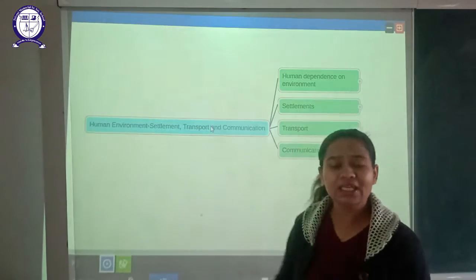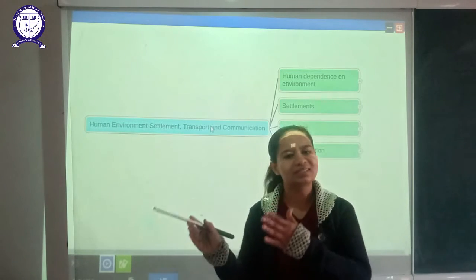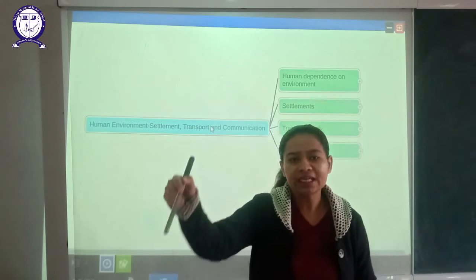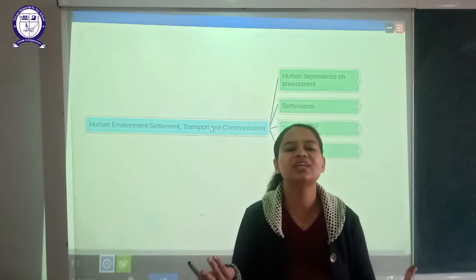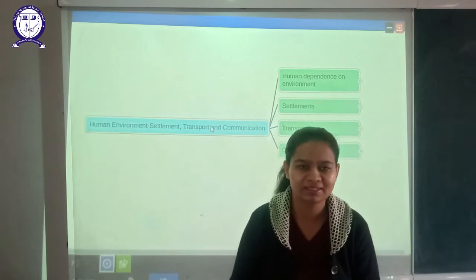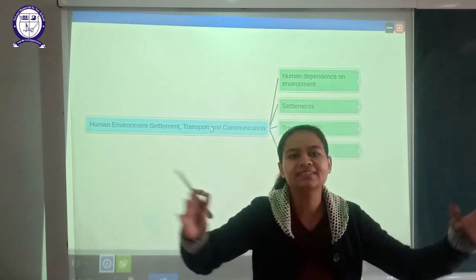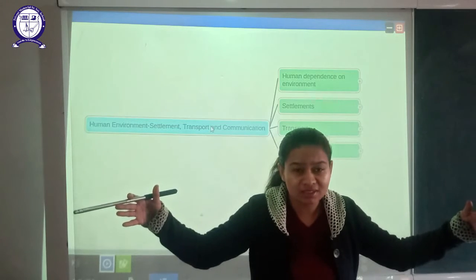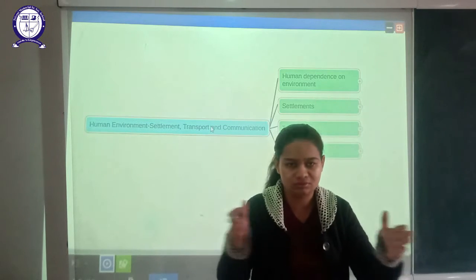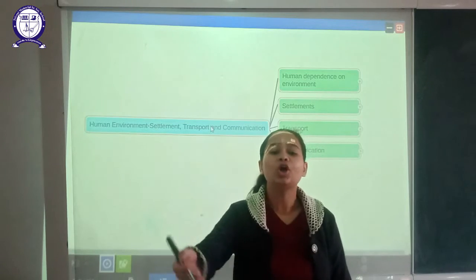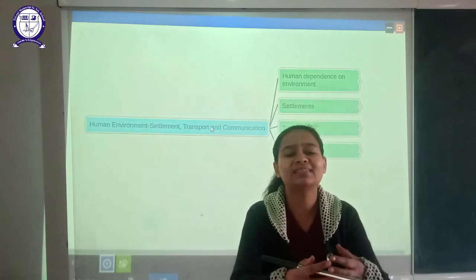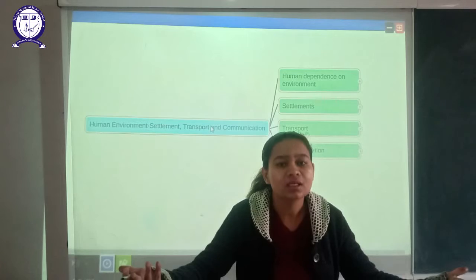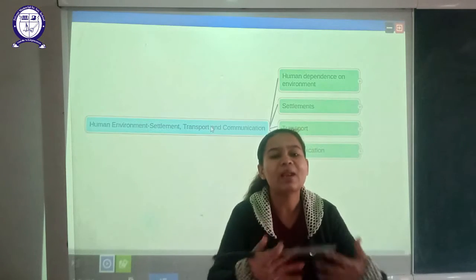Then in the same chapter, we read about rural settlements and urban settlements. What are rural settlements? In rural areas, in villages, what sort of settlement do we see? Both types of settlements are there. Compact settlements are also there and scattered settlements are also there. Because in rural areas we have a vast area, the houses are not closely packed. There is a little gap between them. But if we talk about urban settlement, we see very compact settlements, because cities or urban areas are overcrowded places. In flats, people are living very compactly packed.